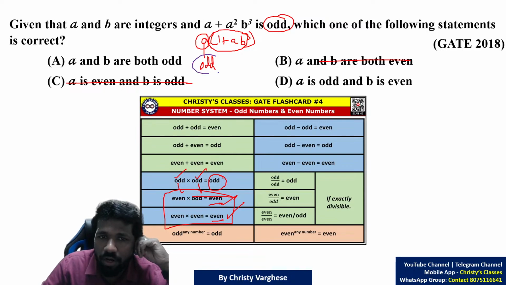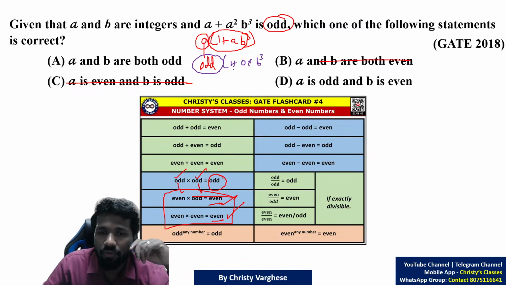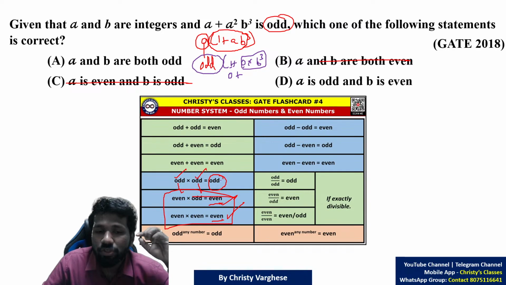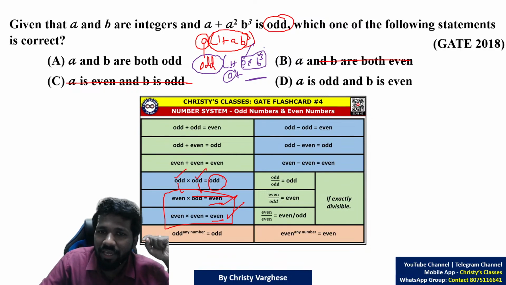Now let us check it. We know A is odd. 1 plus odd number into B cube. 1 plus this odd number is even, so even into something. As you know, both should be odd, so this should be odd. Odd plus what is odd? Odd plus even is odd. This product should be even, then only odd plus even is odd. We need odd, then only odd into odd is odd.